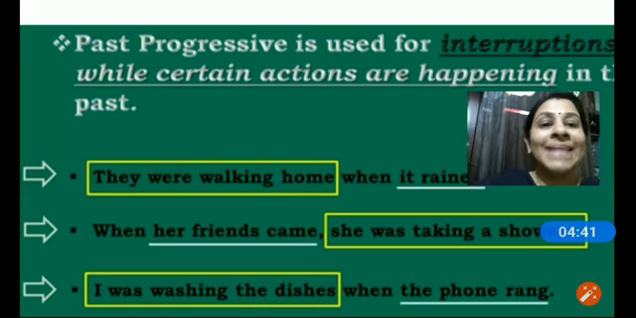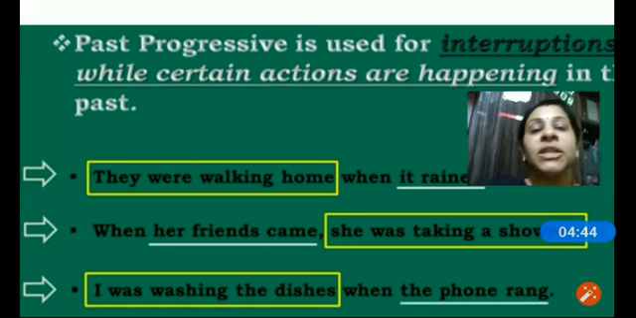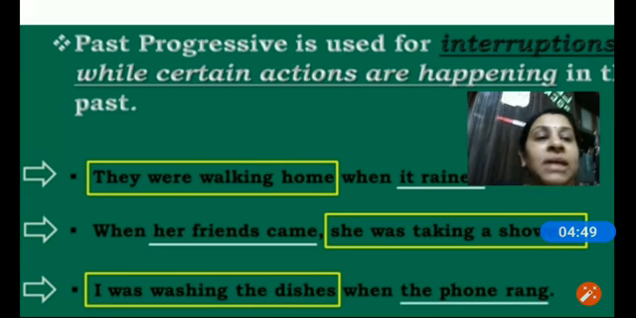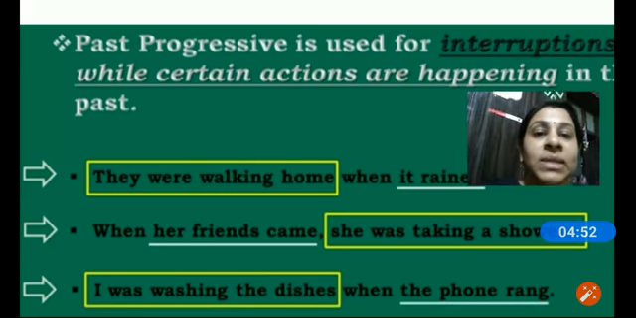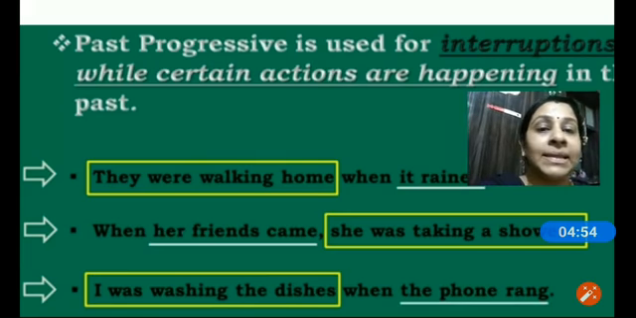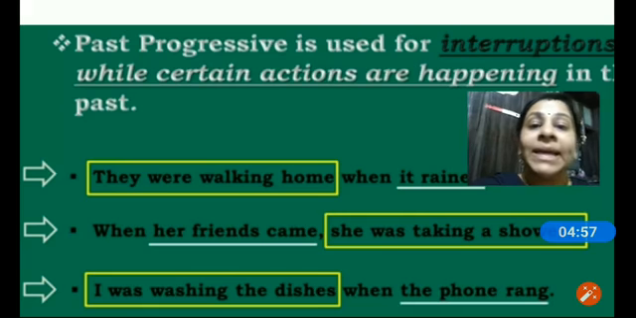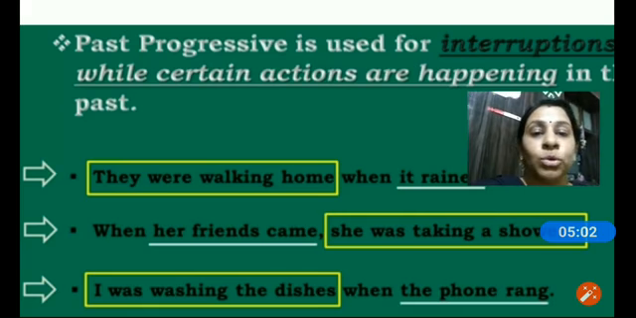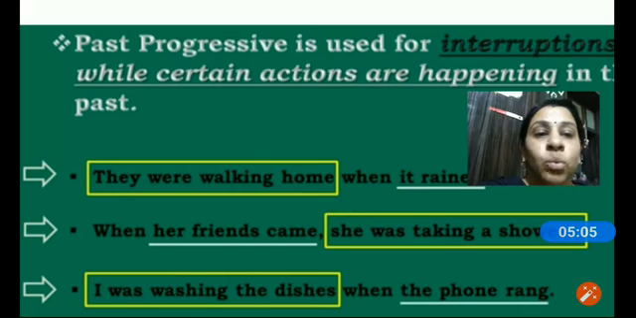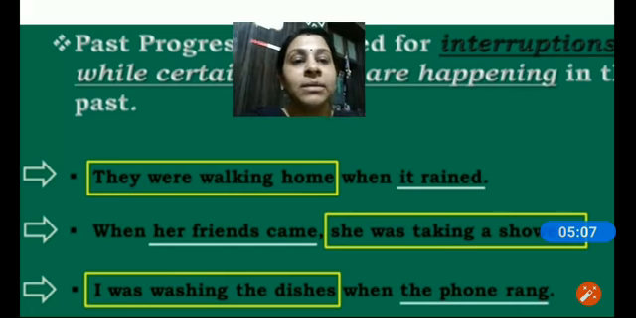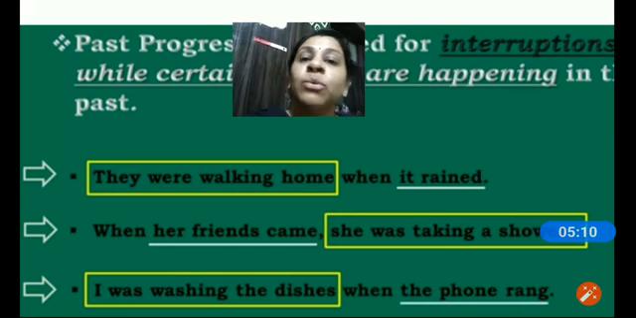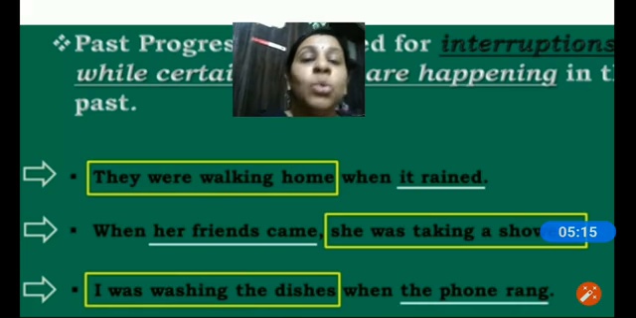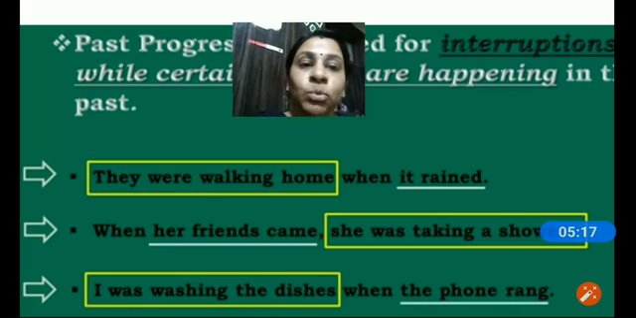We are now looking at the second set of examples where a past continuous tense is used for interruptions while certain actions are happening in the past. That is, when a certain activity is taking place, something just comes and interrupts you. So it's a small glitch in the activity that is taking place. If you look at the examples, they were walking home when it rained. So what happened here? They were walking. Walking is the activity that is happening. The action taking place is walking. What happened at that time? When they were walking, it rained.